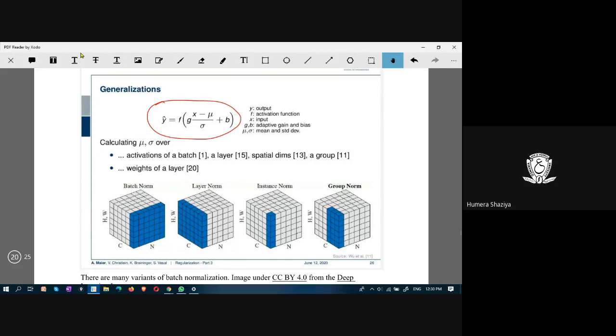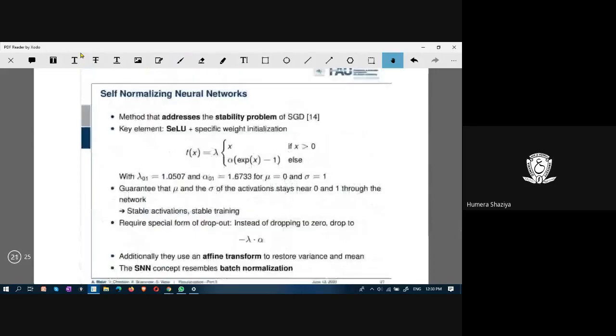The mean and standard deviation have to be calculated, and from every input the mean has to be subtracted and divided by the standard deviation. When you are dividing by the standard deviation, this is known as normalization. So using that you can perform it.